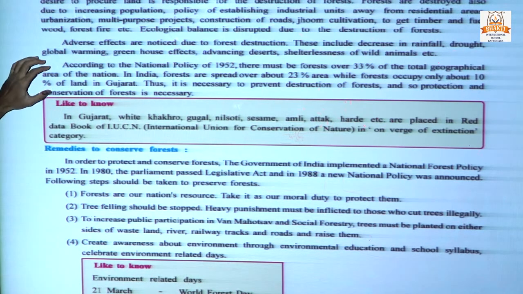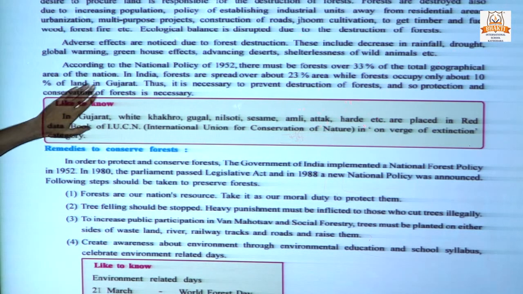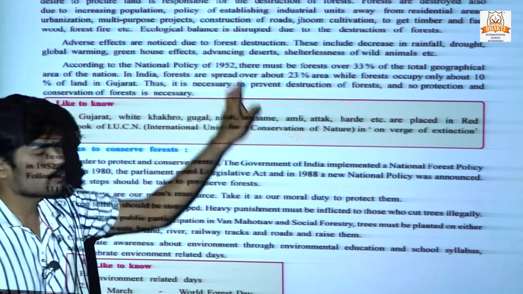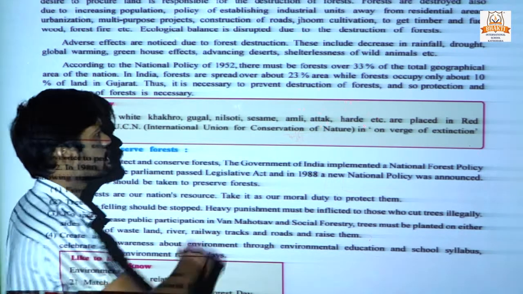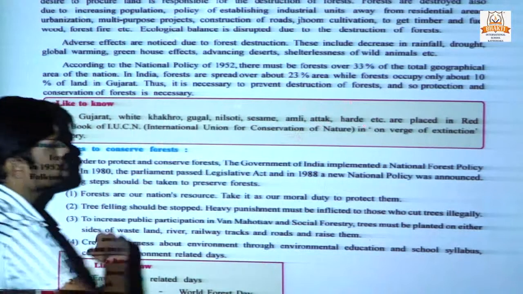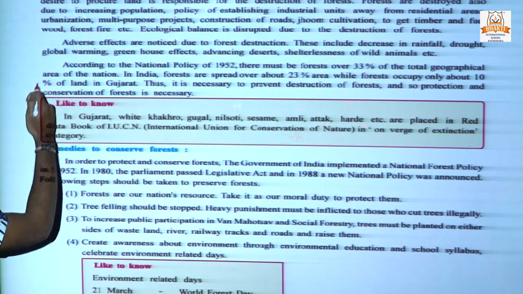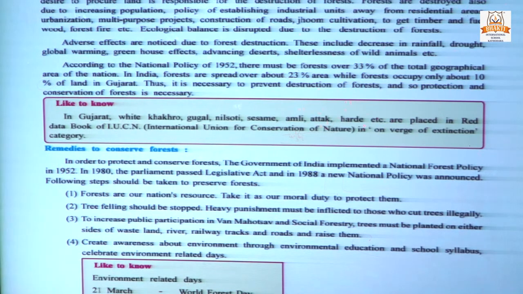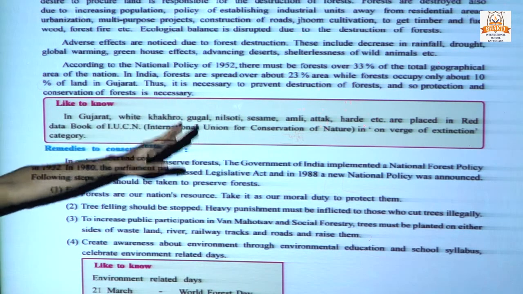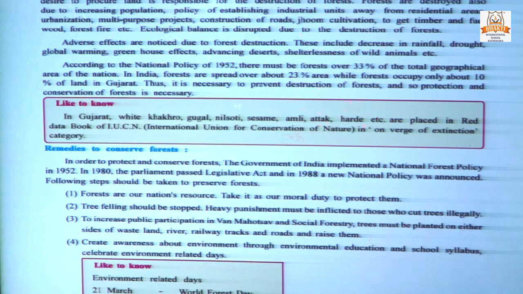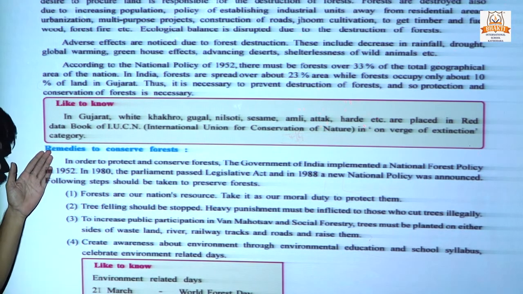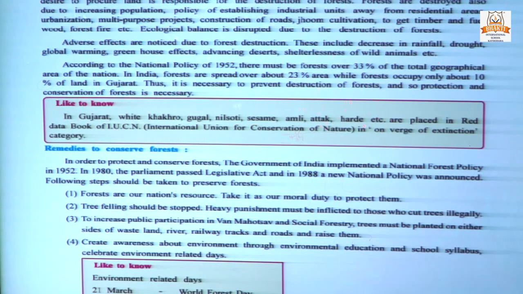Now some data you have to remember. According to the national policy of 1952, forest cover should be 33%, but India has only 23% forest area. Out of the 23%, only 10% can be seen in Gujarat. So what kind of remedies are there to conserve forest?